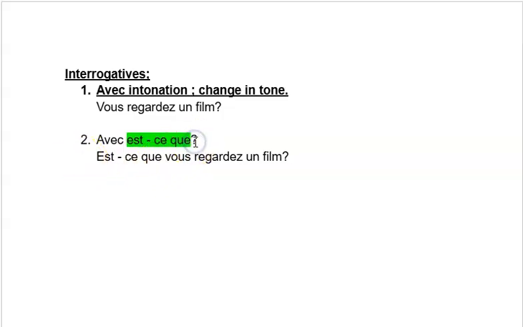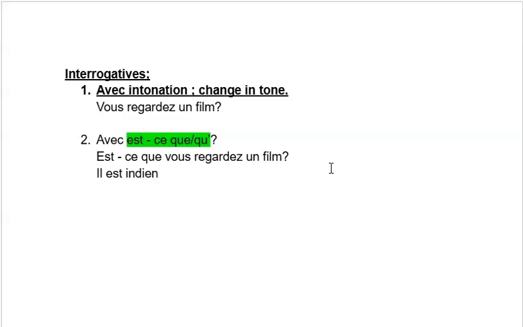This is if the sentence starts with a consonant. So what if the sentence starts with a vowel? Then we will use qu' with an apostrophe. For example, il est en bien.